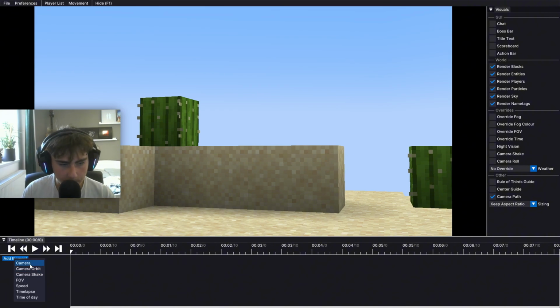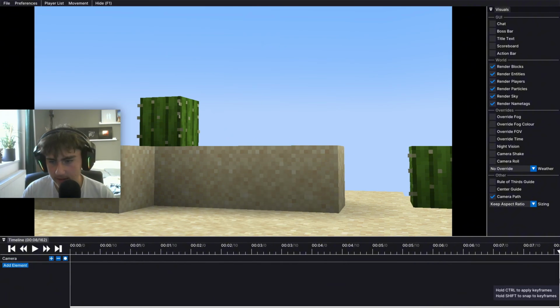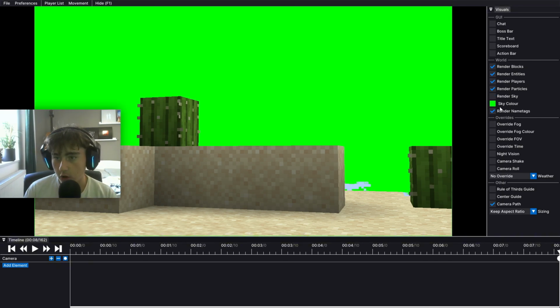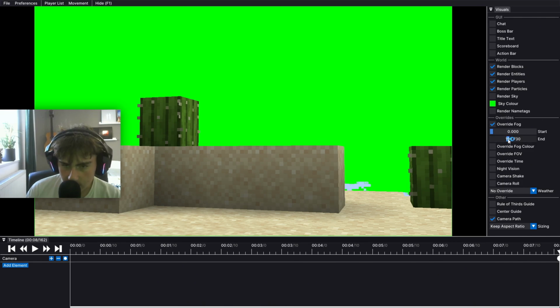Then I just add element, put a camera, and then go all the way to the end and put a camera again. Then what I do is press here to render sky and turn it off, and then go over here to render name tags and turn it off as well. And also, if you see something in the background like this that you don't want, you can just go over here to override fog and then mess with the end slider until it isn't there anymore.